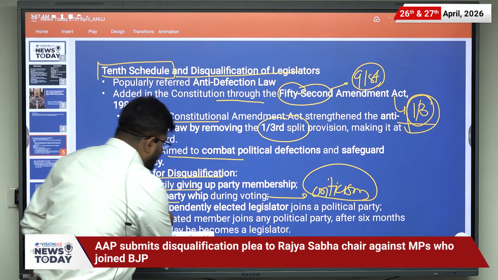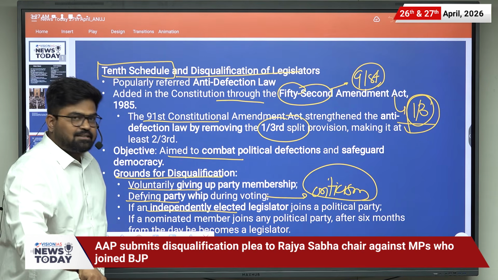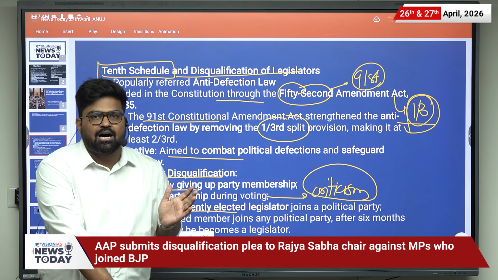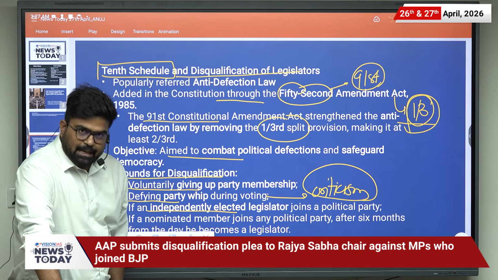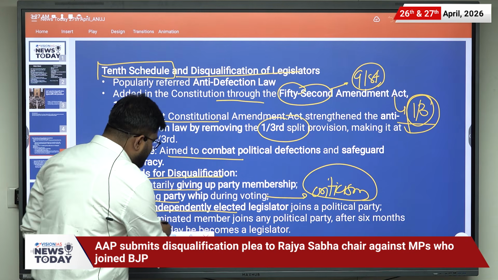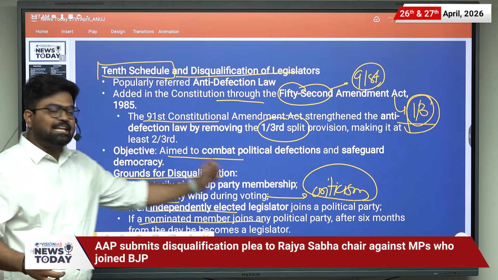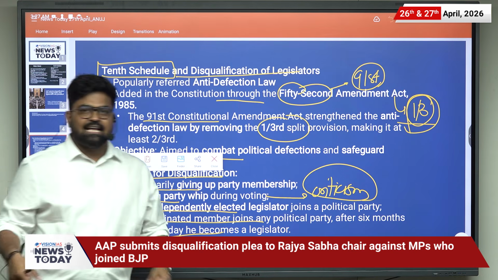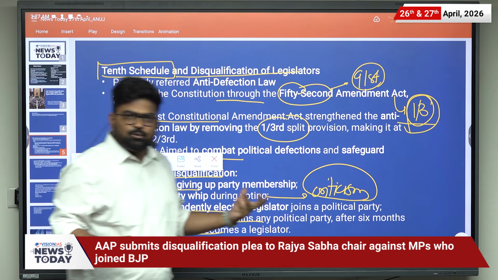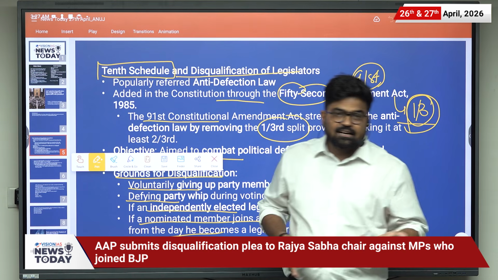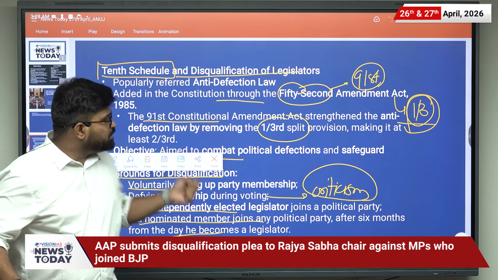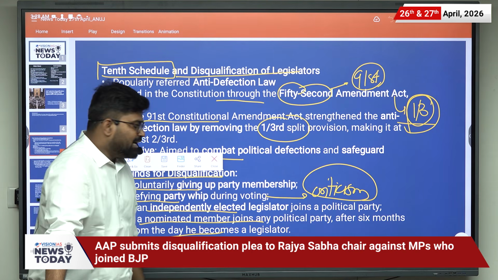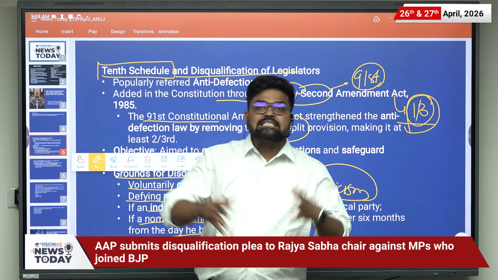Then an independently elected legislator, if he or she joins a political party after entering the House, even then this law will be applicable. And if a nominated member joins any political party after 6 months from the day he becomes a legislator. There are 12 nominated members in Rajya Sabha, and there used to be 2 nominated Anglo-Indian members in the Lok Sabha, but now they are not there. The provision was removed.